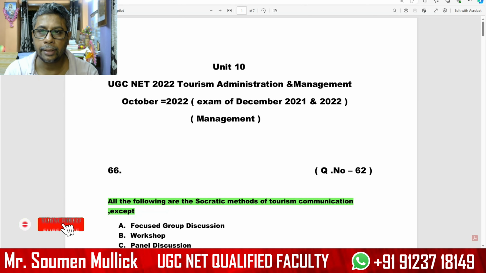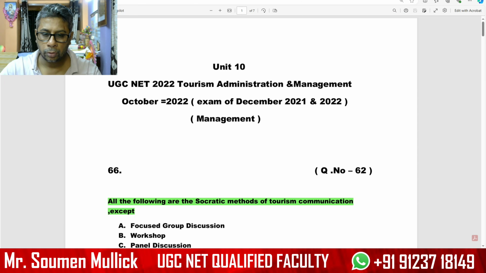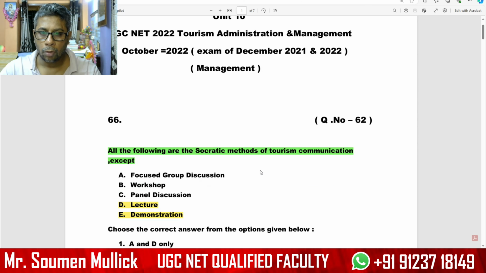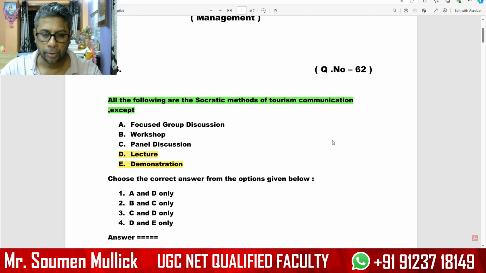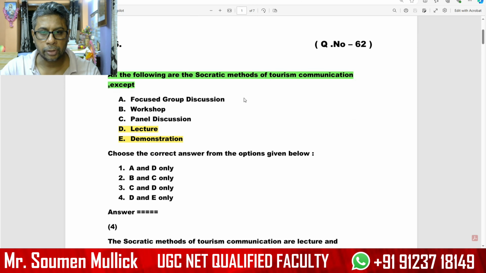Our next area is unit 10. This area is based on management. Question number 62. All the following are Socratic methods of tourism communication except: lecture and demonstration method, focus group discussion, workshop, panel discussion.